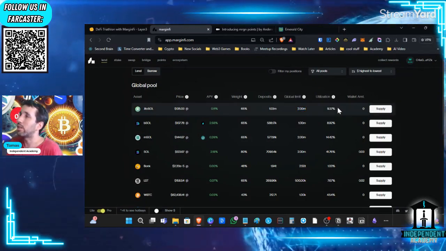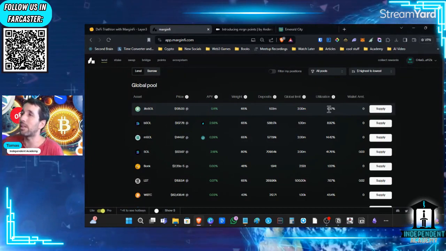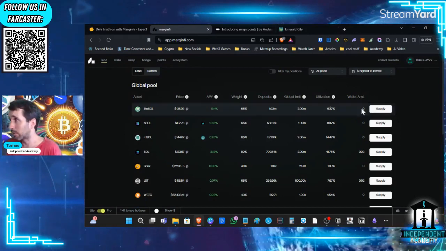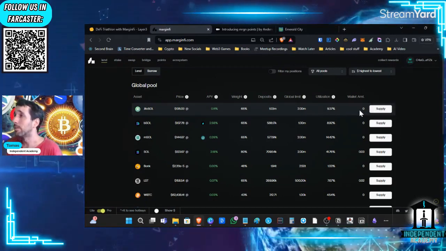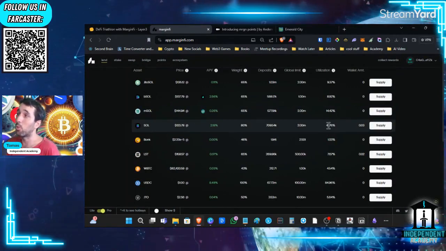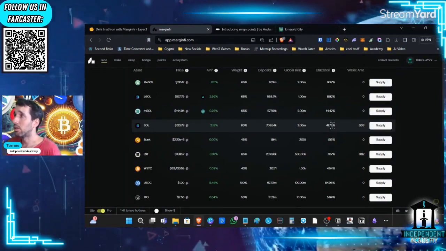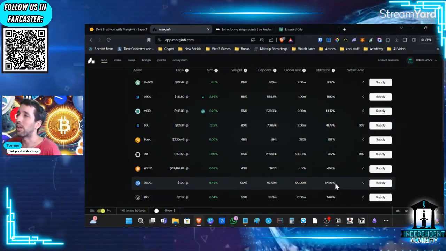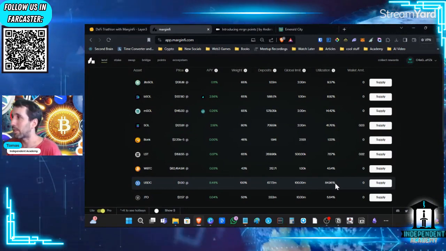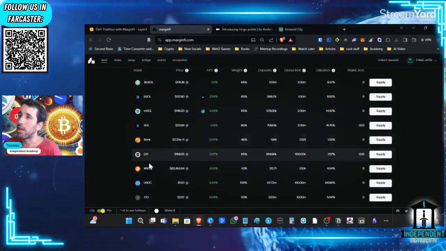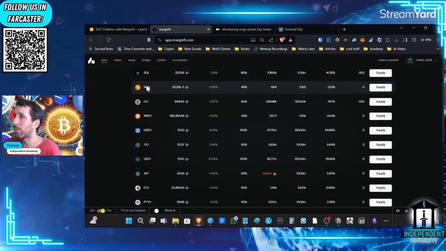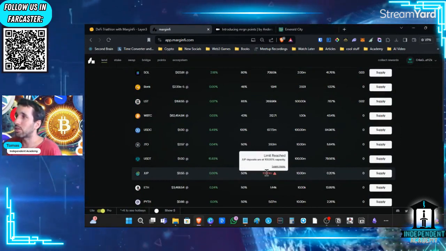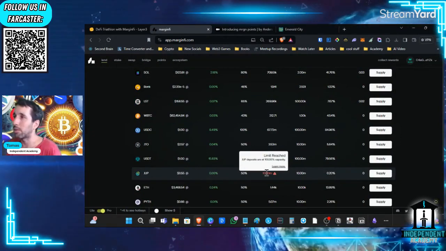And the utilization rate is the difference between how many people are lending versus how many people are borrowing. So at the moment, this one, for example, has 9%, so it's pretty low. But you can see that Sol is 41%, so that's a lot of people borrowing Sol, and USDC has 84%. So that one is almost tapped out. And you can see there's a lot of tokens that you can choose from to both borrow and lend. We can see here that, for example, Jupiter has reached the limits, so we cannot deposit any more Jupiter tokens.